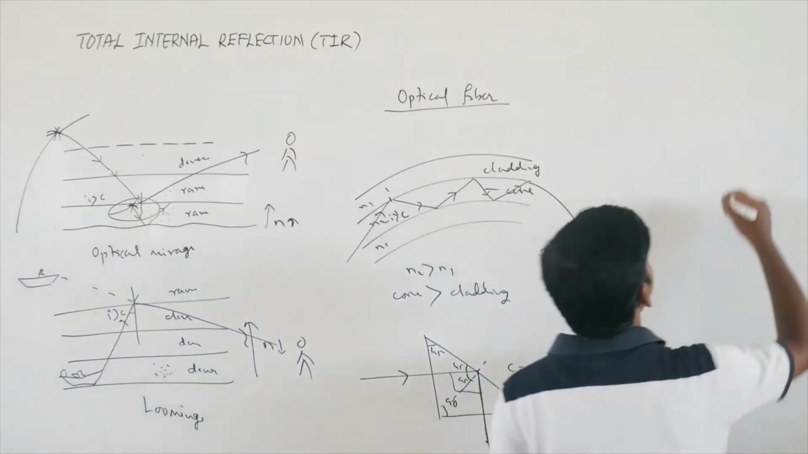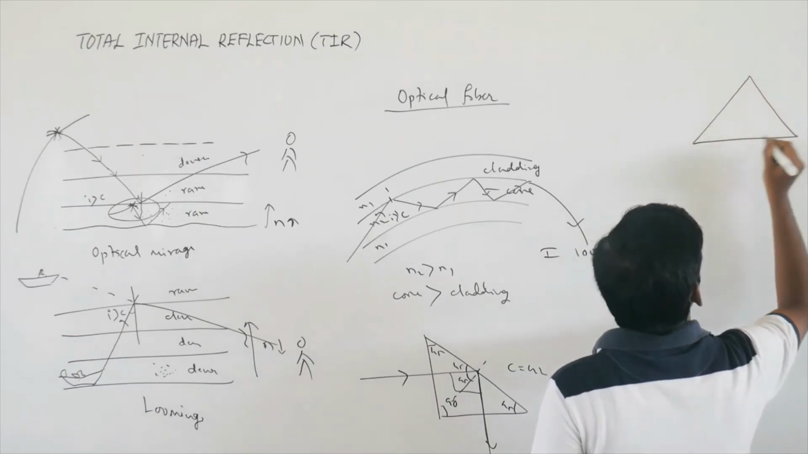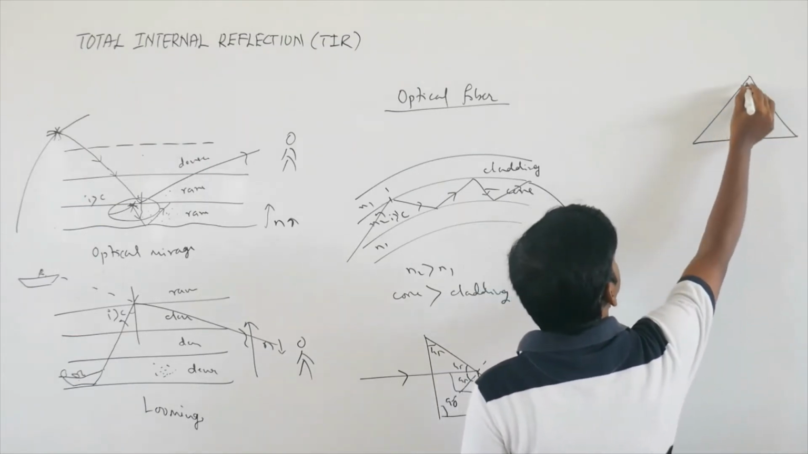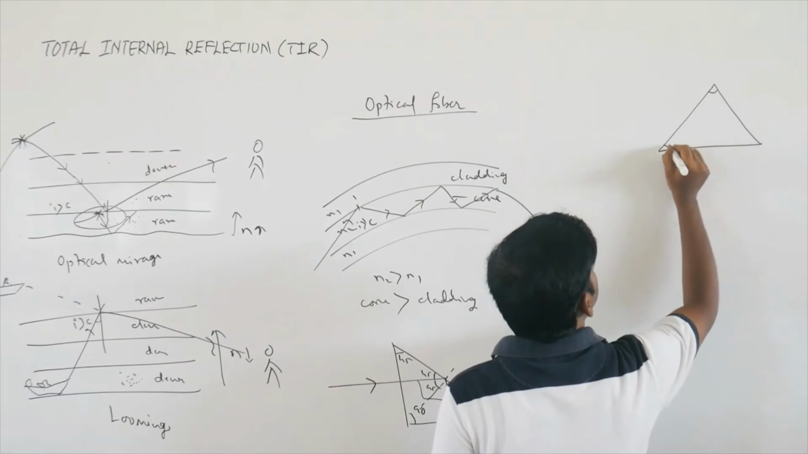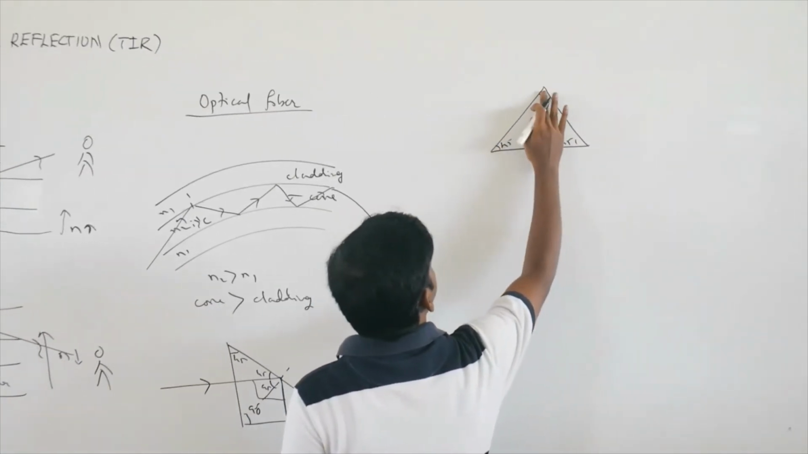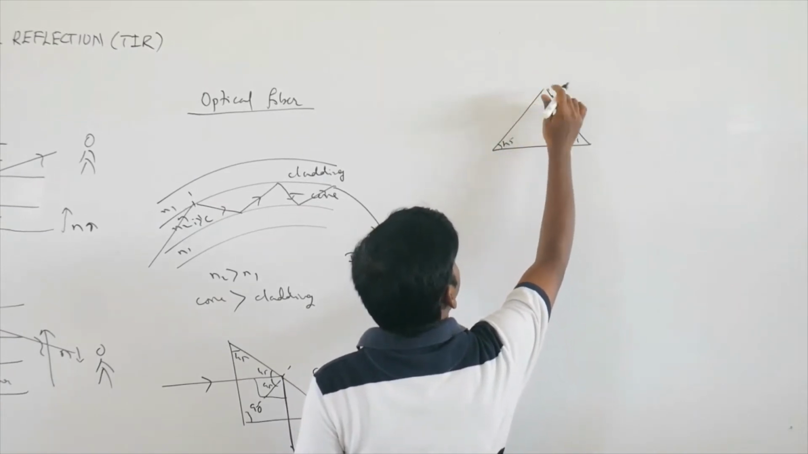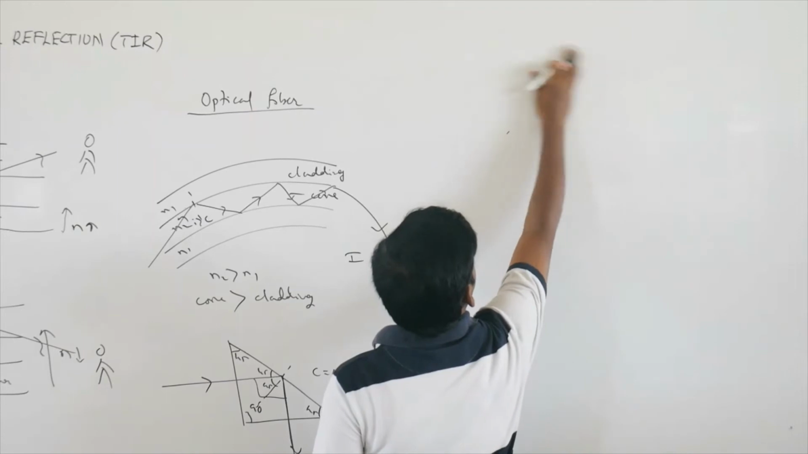Or suppose you want to get a 180 degree turn. Suppose this is 45 and this is 45, and this is going to be 90 degree. So what will happen in this case?